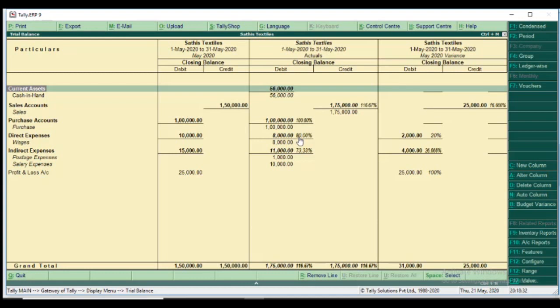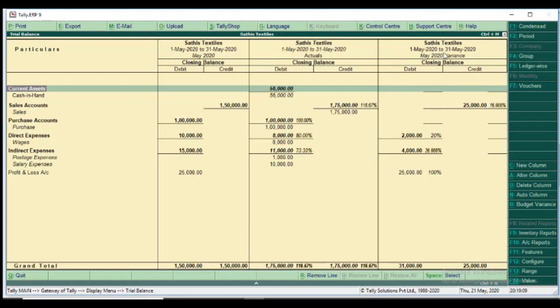Difference between the plan. And indirect expenses we planned 15,000, but postage 1,000 rupees, salary 10,000, totally 11,000. We only incurred 11,000 of indirect expenses. So the percentage we planned was 100%, but we incurred only 73.33%. We reduced by 26.67%, 66% or 67%.